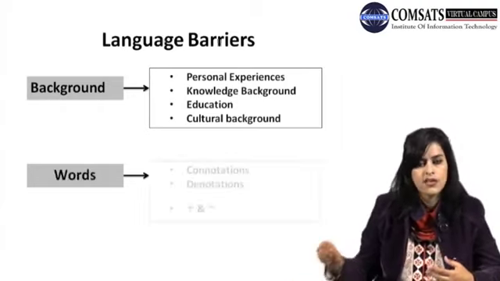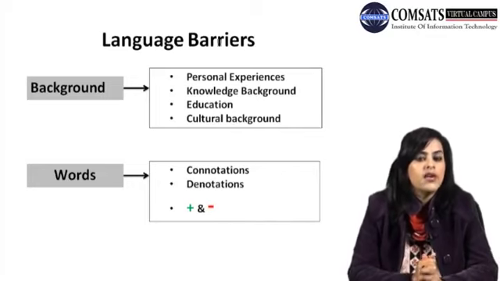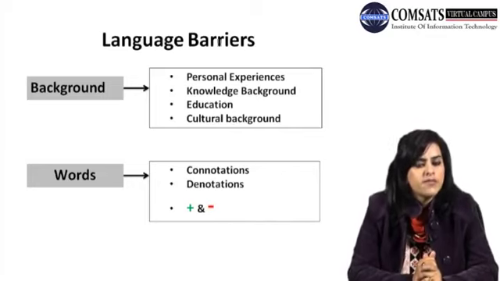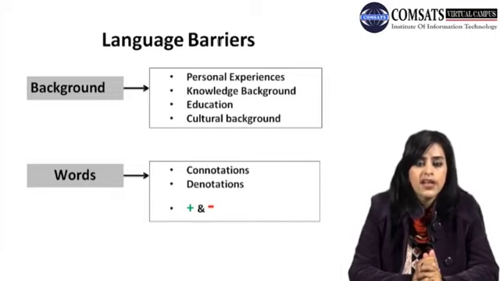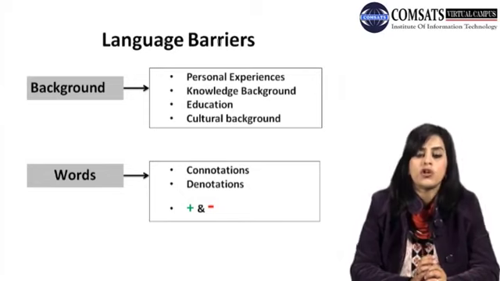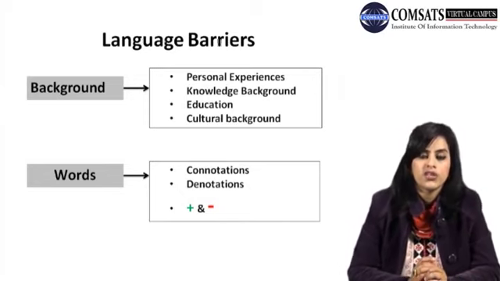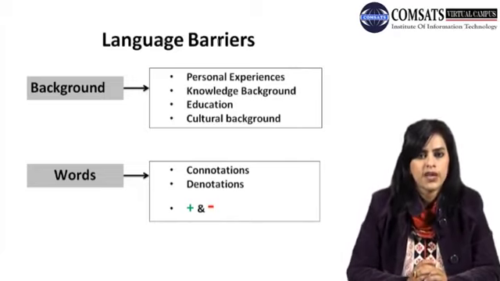The second one is the words. As in the previous slides I was also telling you that we are going to talk about the connotations and denotations. Now words carry their denotative meaning as well as their connotative meaning. Denotation is the dictionary meaning of the word. Connotation is the underneath meaning of the words. Now these words can have positive as well as negative connotations in different languages or in different cultures.